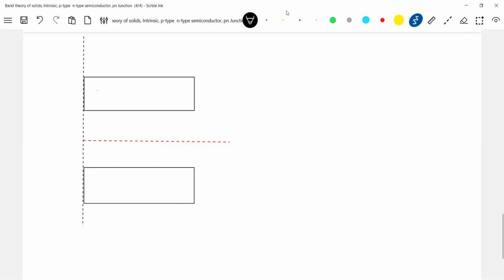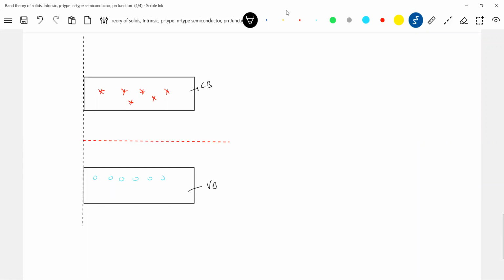So say there are free electrons, how many are there? 6. Okay, then 6 holes. There's the conduction band, shall I write CB in short, and the valence band.